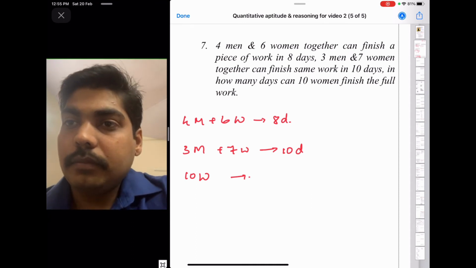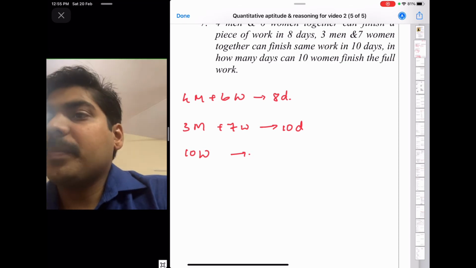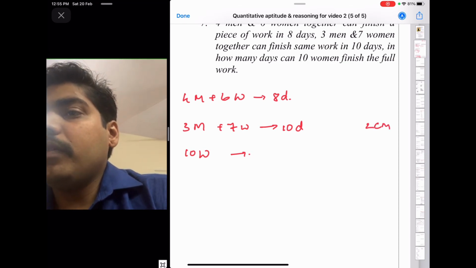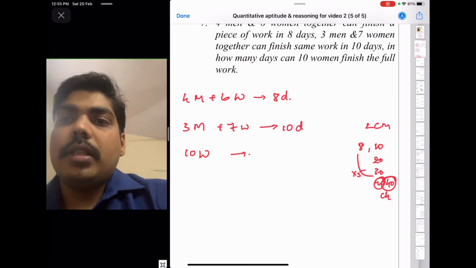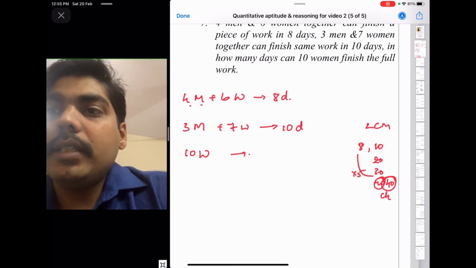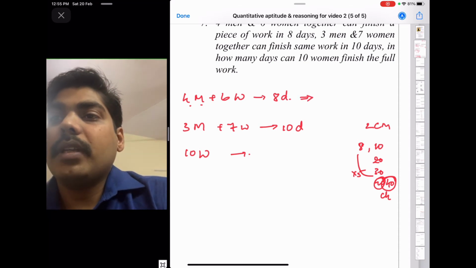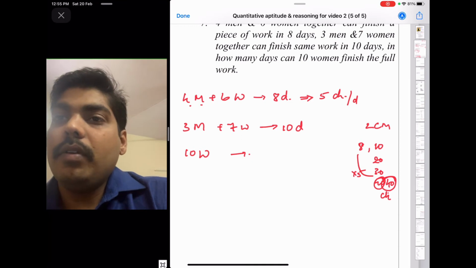Okay, now again we don't know the work, we have to define the work. Now to define the work, take the LCM of 8 and 10. So 10 2s are 20, 10 3s are 30, 10 4s are 40, 8 5s are 40. So arranging 40 chairs in the classroom is the work. 4 men and 6 women, they will arrange in 8 days. That means their capacity is how much? 8 5s are 40. So 5 chairs per day is the capacity of this.